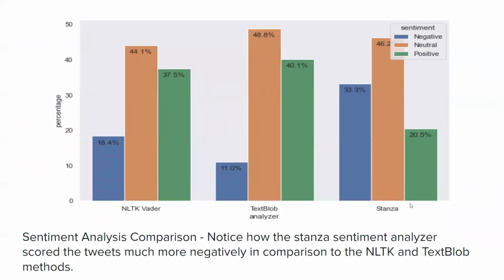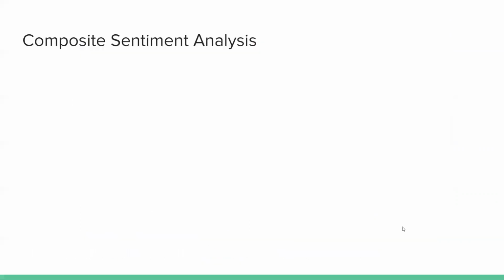Here we can see a side-by-side comparison of all 3 of the classifiers. On the left are the TextBlob and NLTK analyzers that we just looked at, and on the right is the Stanza Sentiment Analyzer, which we notice is significantly more skewed towards the negative than the other 2.